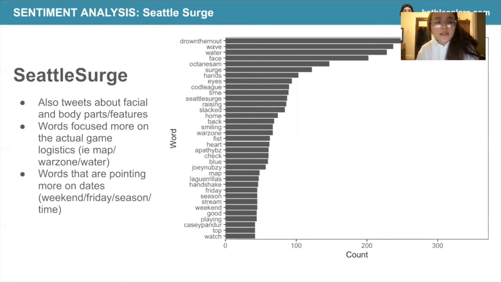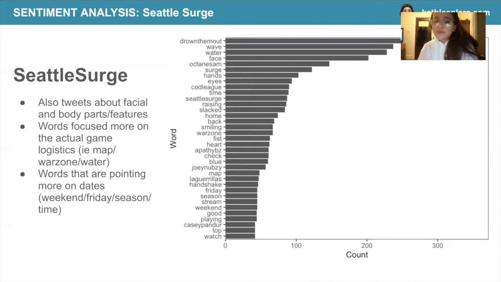The next thing that we did is to do a sentiment analysis on Seattle Surge. So we also saw that they tweeted a lot about facial and body parts or features, and they used words that are focused more on the actual game logistics like map, war zone, water, and words that are pointing more on dates, weekend, Friday, season, and time.